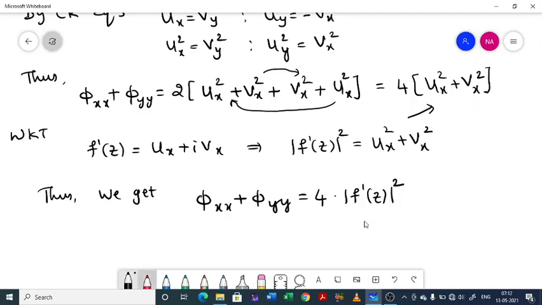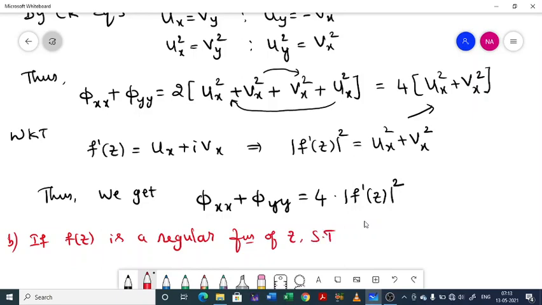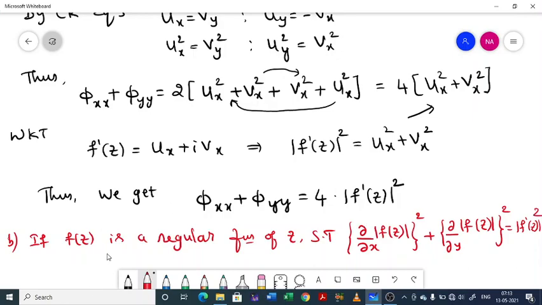Next, problem B. The statement is, if f of z is a regular function of z, show that dou by dou x mod f of z whole square plus dou by dou y mod f of z whole square equal to mod f dash of z whole square. So this is what we need to prove.